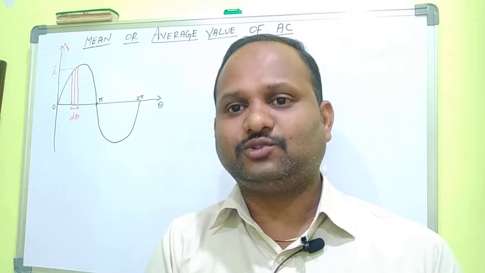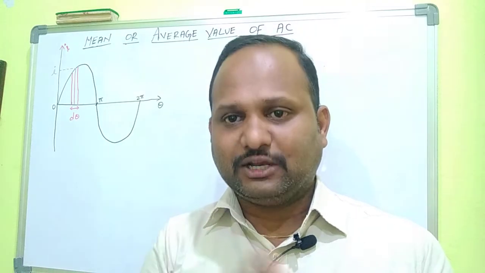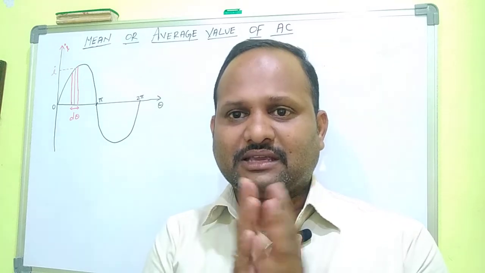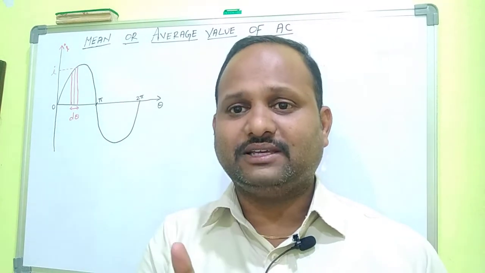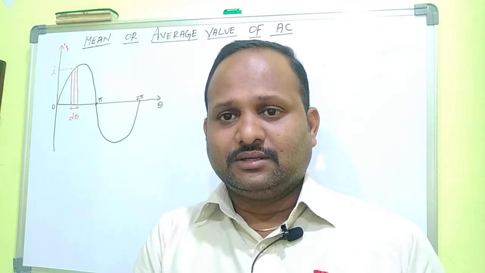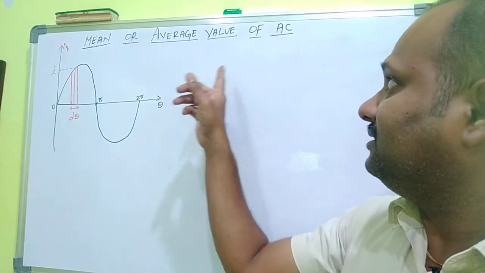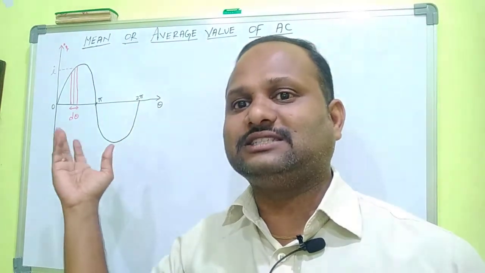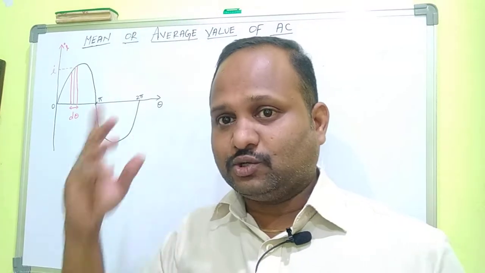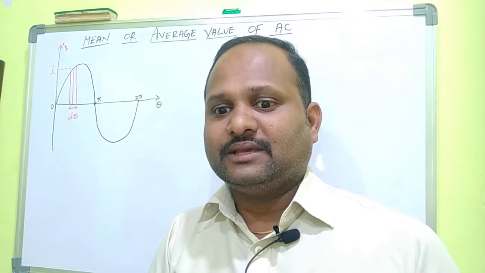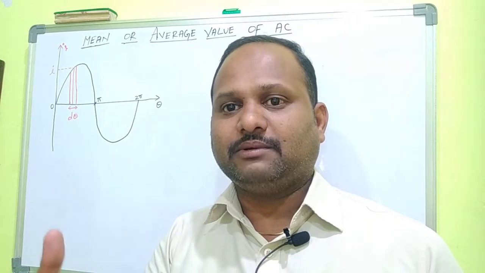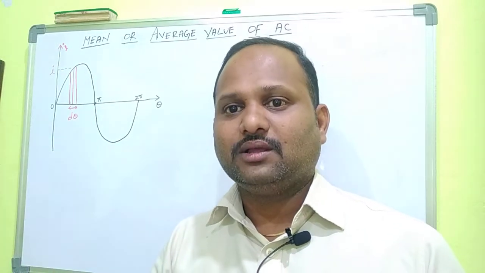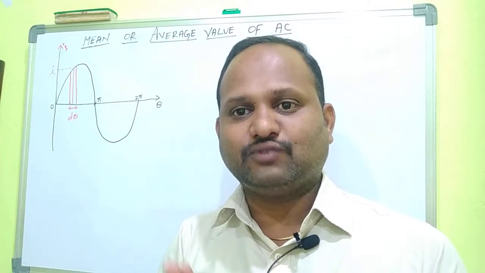value of alternating current? There is only one way, that is we take the mean value. If there are a number of values and we want to find only one value, then the only way is to find the average. So here also we find the mean or average value of AC, because here there is a large number of values of current. I told you one example, 0 to 7 ampere: 1 ampere, 2 ampere, 3 ampere, 4 ampere, 5 ampere, 6 ampere. The current increases and then the current decreases. So the only way is to find the mean or average value of AC.